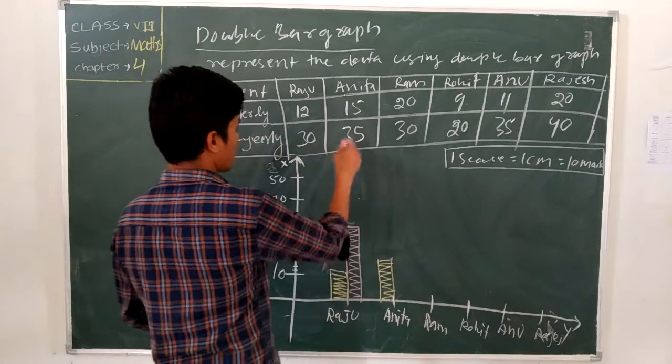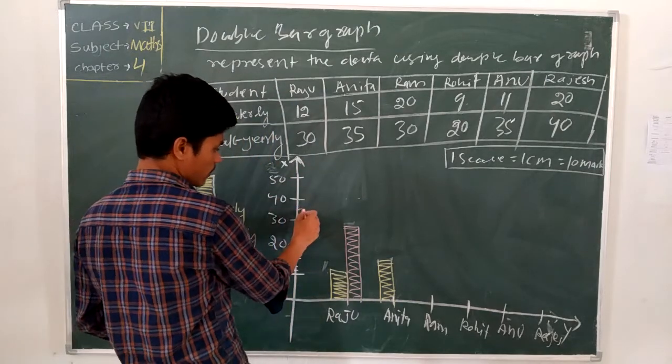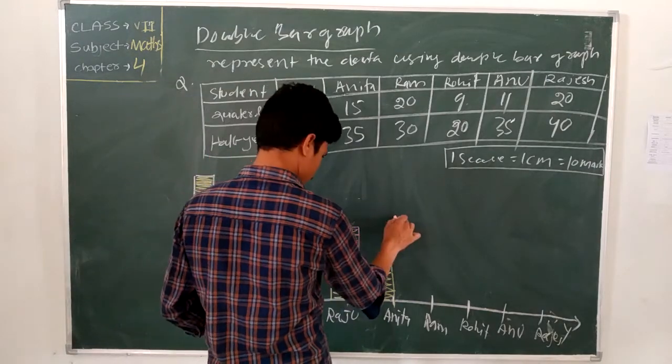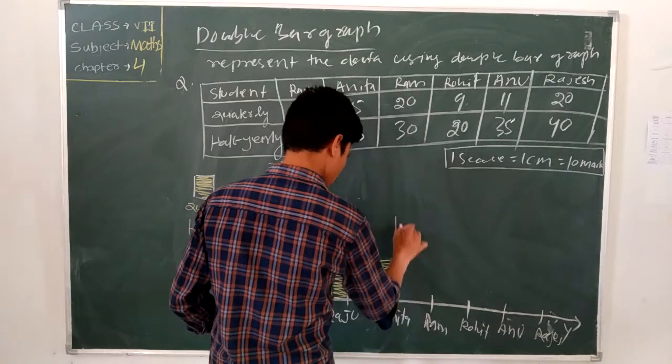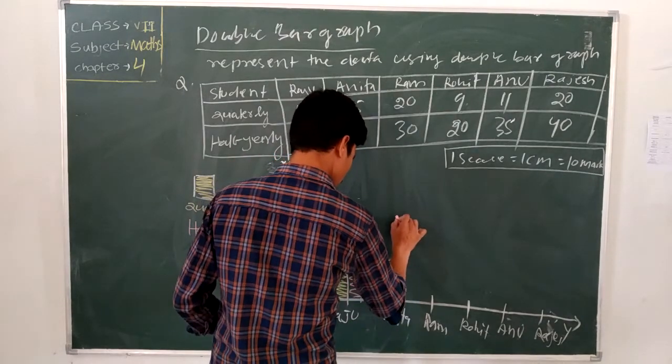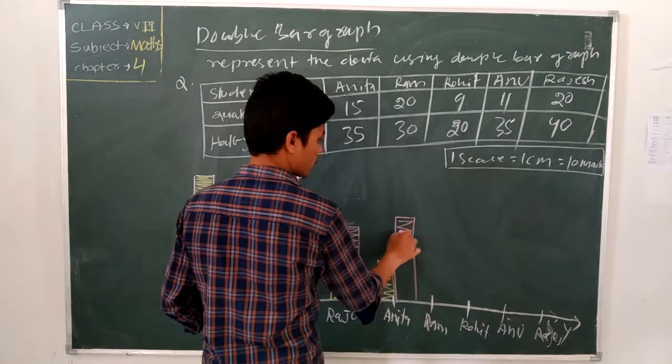Anita got 35 marks. Where is 35 marks? 35 is there.